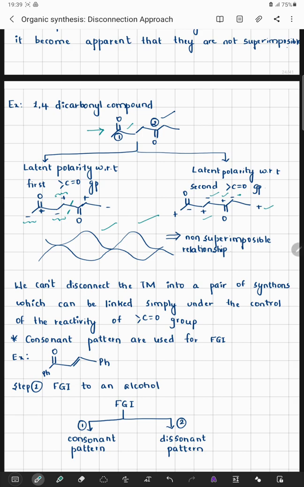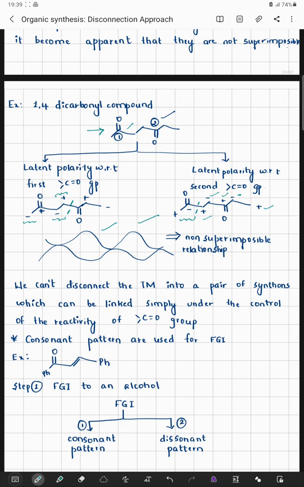But further the charges were not acceptable because they did not fit into the knowledge of organic chemistry. Again, when I started with the second carbonyl carbon, the charges were acceptable till this point, but then it didn't fit into the next carbonyl carbon because organic chemistry says that a carbonyl carbon should carry a partial positive charge. So generally we cannot disconnect the target molecule into a pair of synthons which can be linked simply under the control of the reactivity of the carbonyl carbon. We cannot just cleave the molecule in such a way that it is controlled only by the carbonyl carbon. Hence, generally this dissonant pattern is not observed.